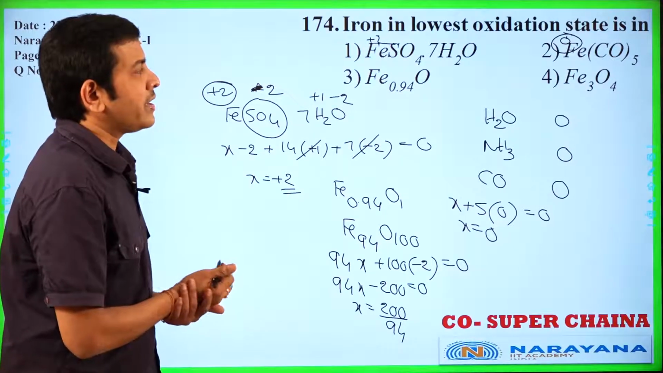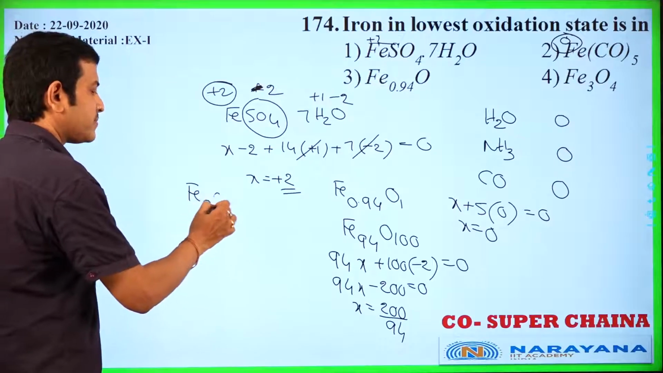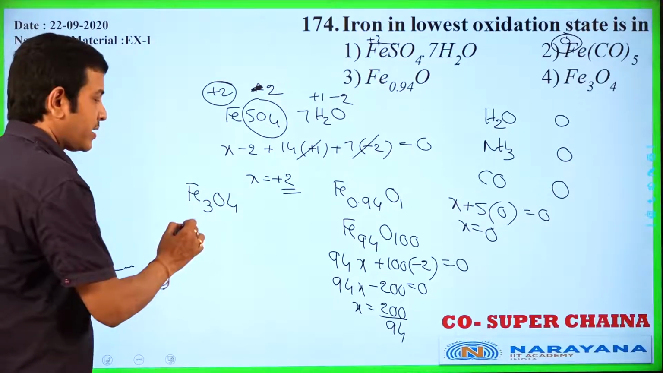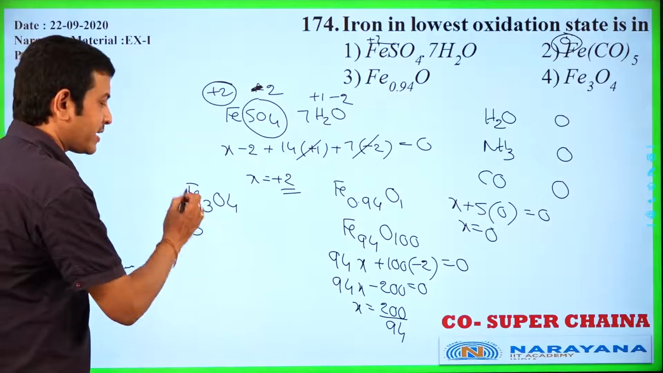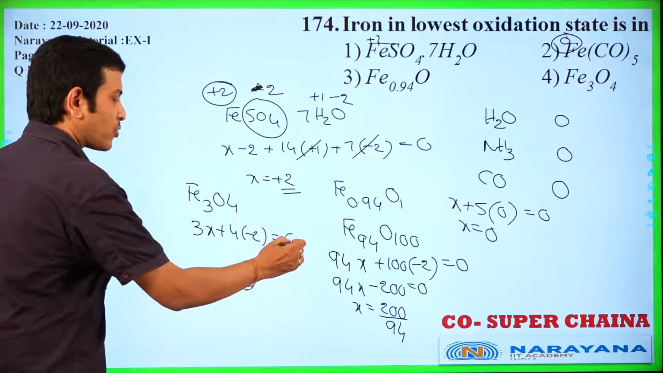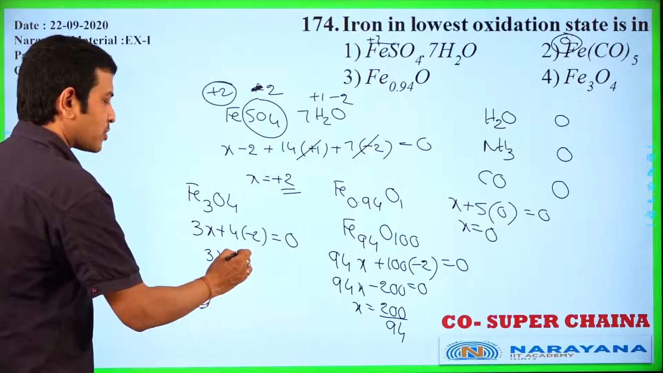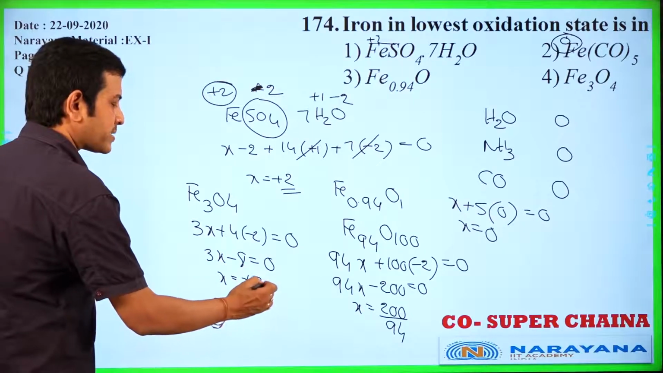And last one, Fe3O4. Let us calculate the oxidation number of iron. Let it be x. 3 irons, 3x plus 4 into minus 2 is equal to 0. So 3x minus 8 is equal to 0. Now x is equal to plus 8 by 3.